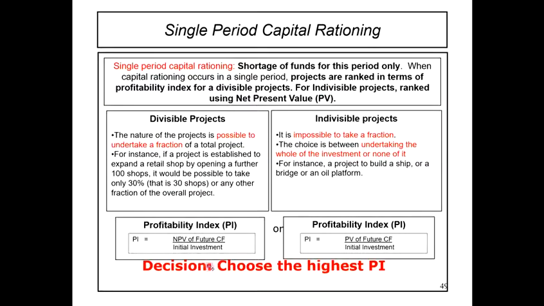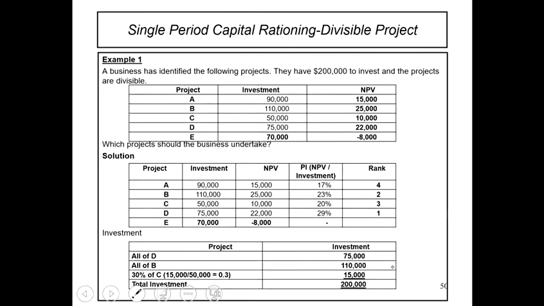So, kalau NPV dia higher, kita ambil lah. Okay, so decision should choose the highest PI untuk divisible project. Whereas untuk indivisible project, choose the highest NPV. Okay, so now let's take a look at the example 1.